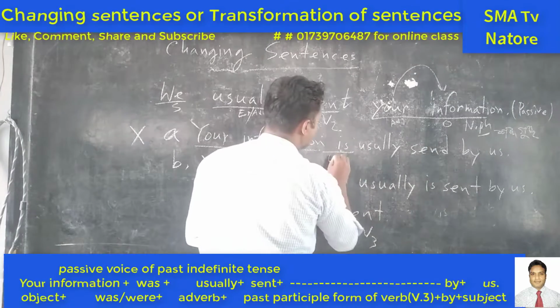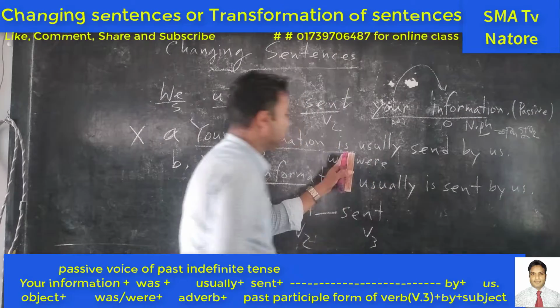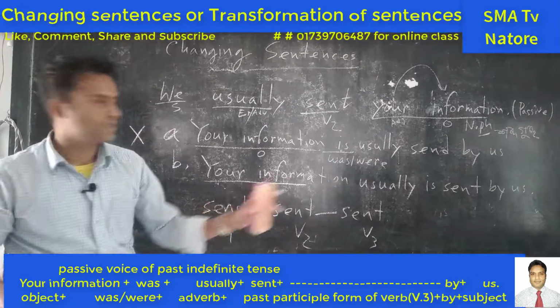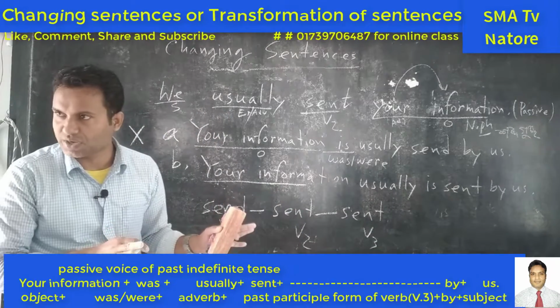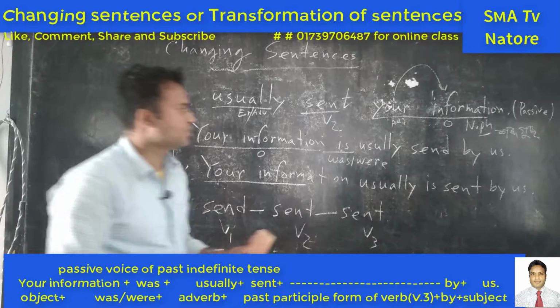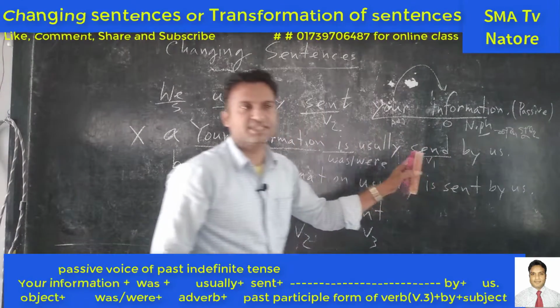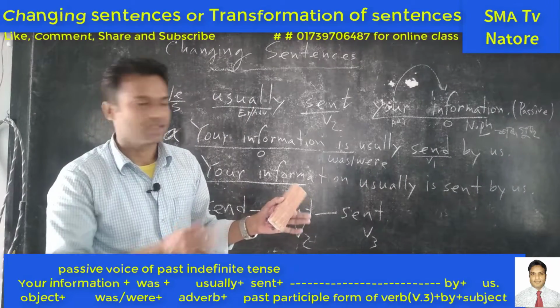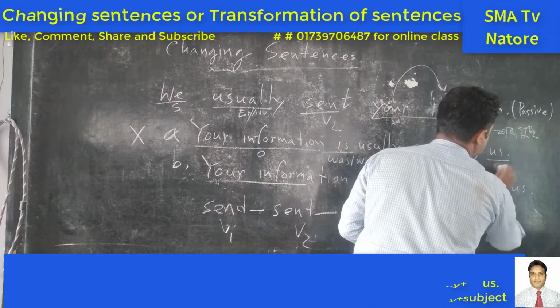Next we need was or were, but there is no was or were in this sentence, and in this sentence. Is there any was or were? There is no was or were. Clear? Next is the present form of the verb. This is a common mistake. And next is by, and next is subject.